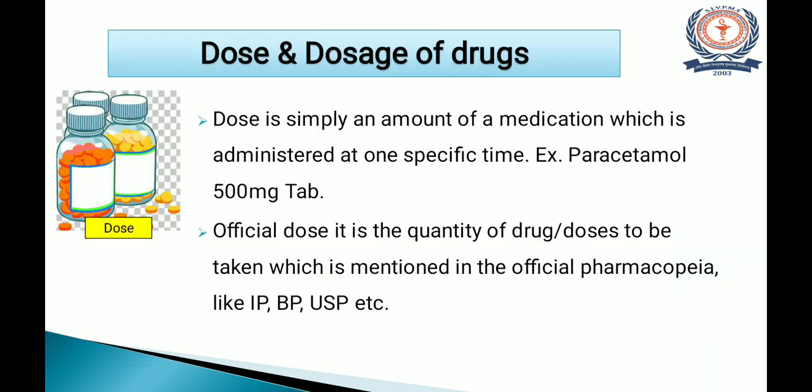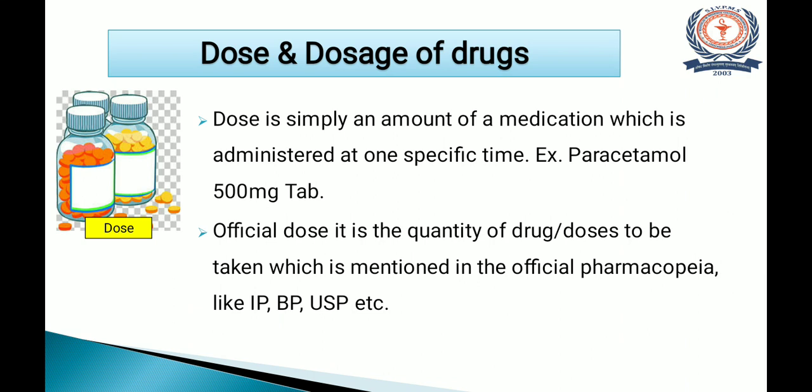Then after that, the dose and official dose of drug. Dose is nothing but simply an amount of medication which is administered at one specific time. For example, so many times physicians prescribe us a lot of tablets. So at a single time we are administering a single tablet. That is nothing but the dose. So paracetamol 500 mg tablet is an example of a dose.